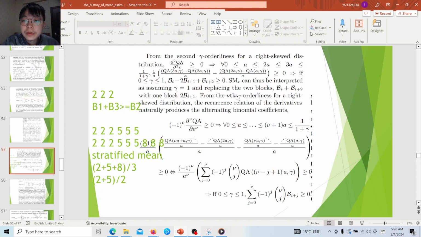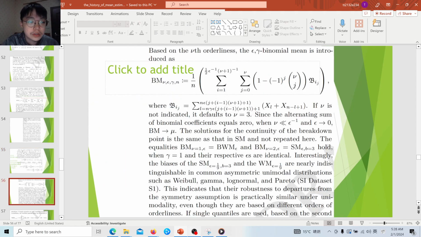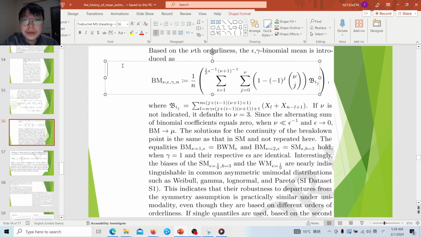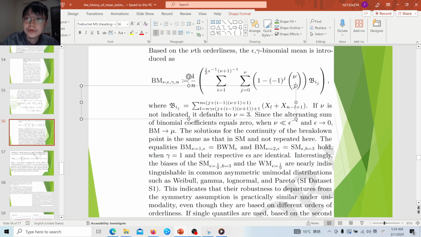And then from the Knuth gamma orderliness, we can further deduce these alternating binomial coefficients. And from that, we can deduce a binomial mean. This binomial mean is much more complex, but we can give some examples. For example, 1 minus negative 1, if j is equal to 0, and then 0 is equal to 1. And this is 3 choose j with j equal to 0, so it is 1.